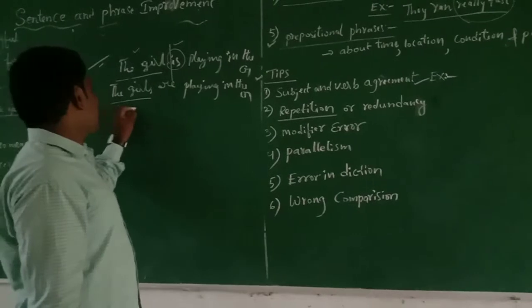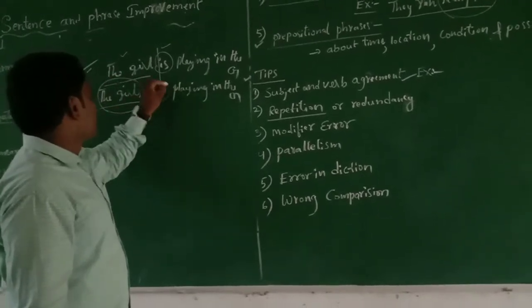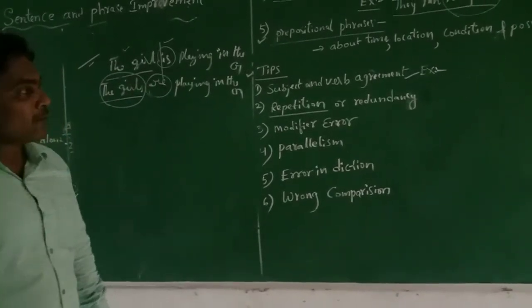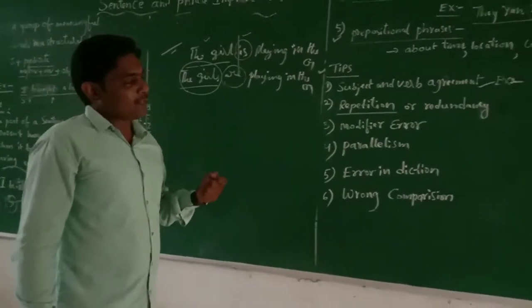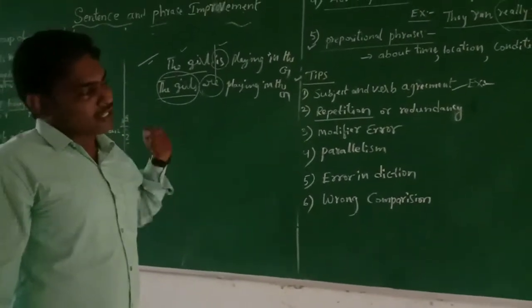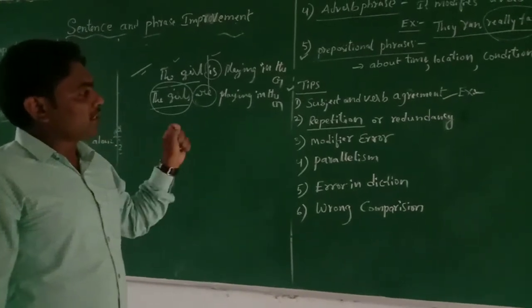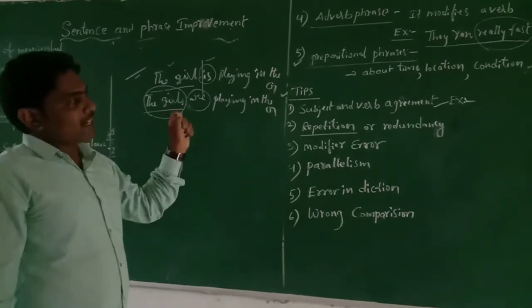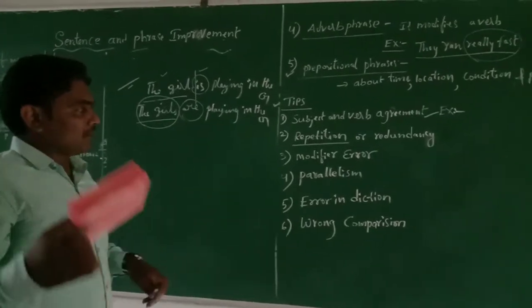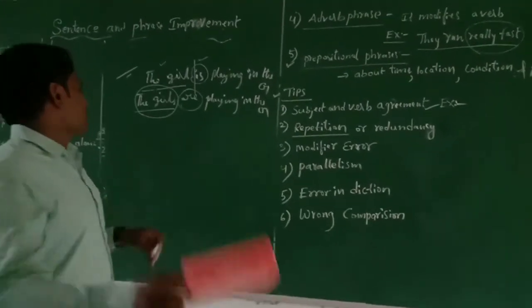To form a statement in the right, structural way, first there should be agreement between subject and verb.